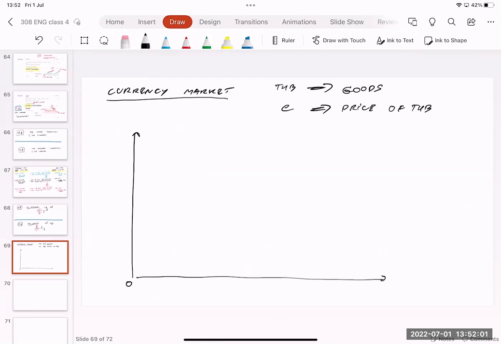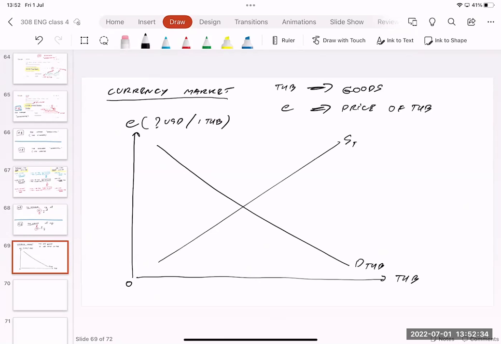Normally on the horizontal axis it's going to be quantity. This time, it's going to be the quantity, the number of Thai baht in the market. And normally the vertical axis is going to be the price of the product, but in this case, it's going to be the price of Thai baht. The price of Thai baht is going to be the nominal exchange rate, or E. How many US dollars do you get per one Thai baht? This is like the price of Thai baht in terms of US dollars. And of course, if you consider Thai baht like a product, you're going to have demand for Thai baht and supply of Thai baht.